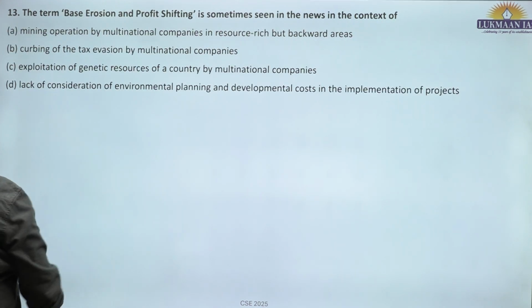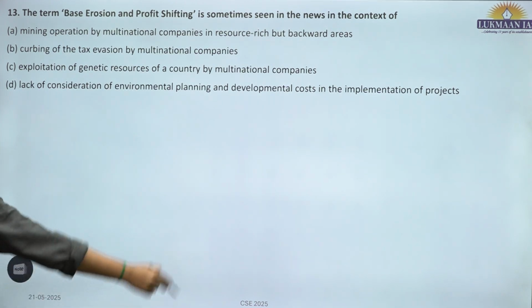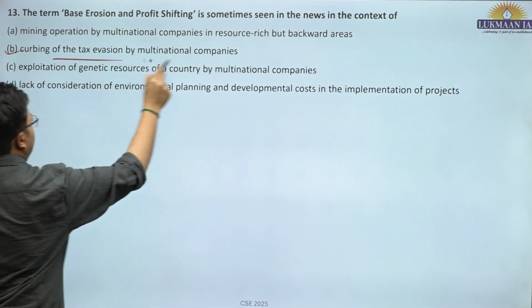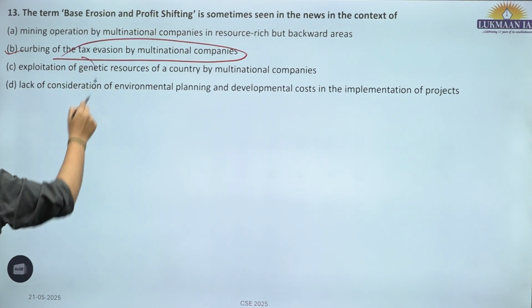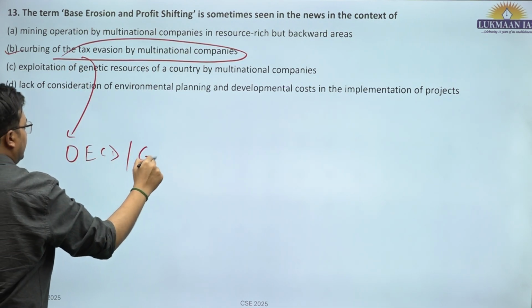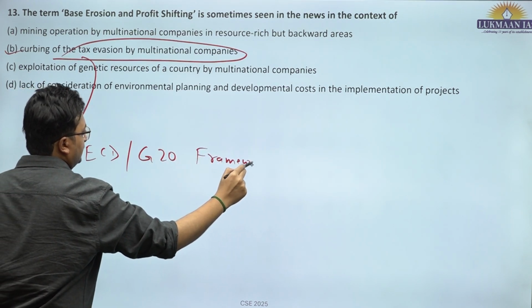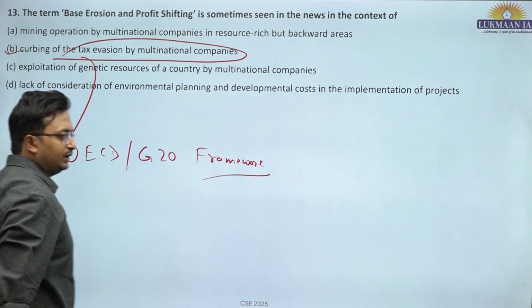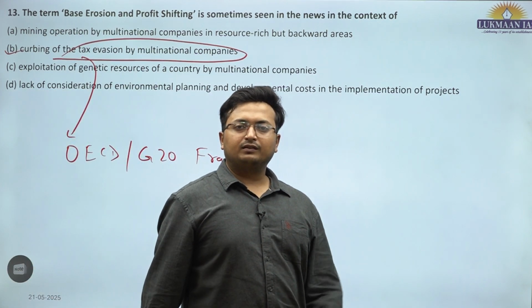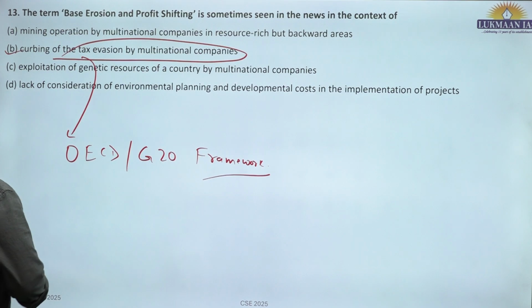So base erosion and profit shifting is sometimes seen in the news in the context of curbing tax evasion by multinational companies. It is part of the OECD G20 framework. So the Organization for Economic Cooperation and Development as well as G20 have advocated this BEPS, base erosion and profit shifting. It is a part of this.